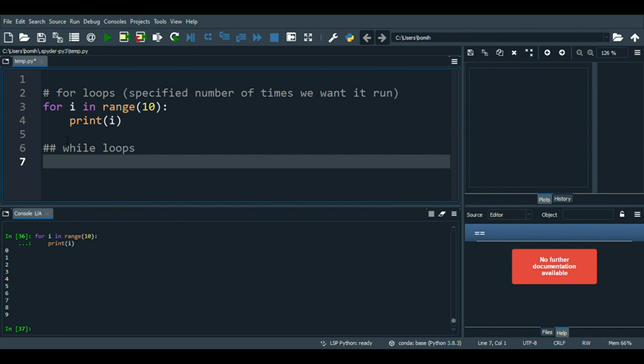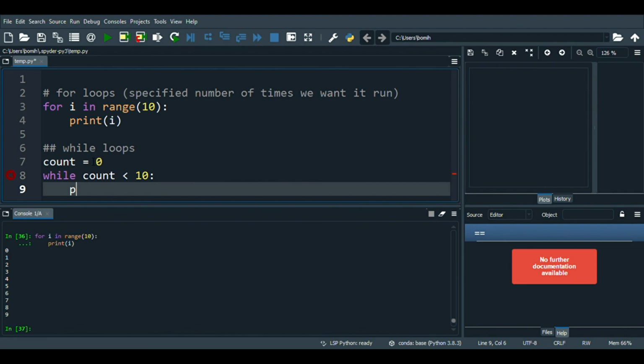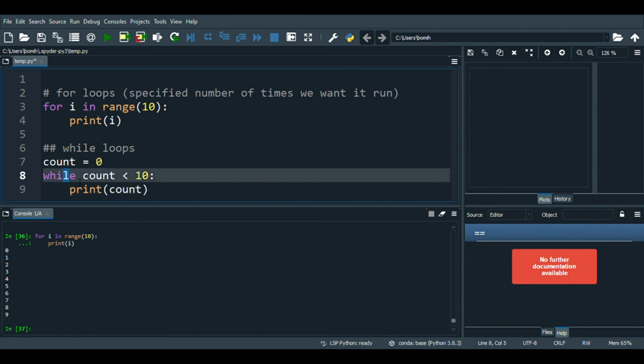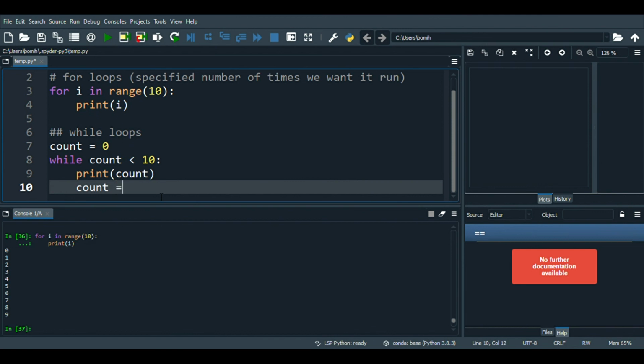So remember that for loops you didn't have to initialize the values you were going to use, but for while loops you do. So let's say the variable we're going to use is count. So count is 0, so while count is less than 10, we want to print out count, and we want it to be increased by 1, or else it's going to continue to run however many times. So we have to make sure that we add 1 to count every time.